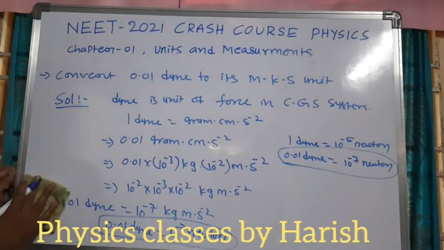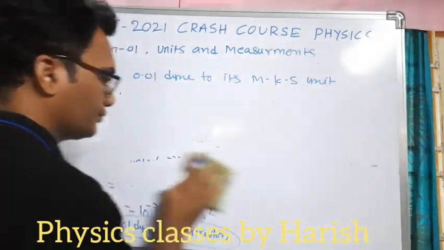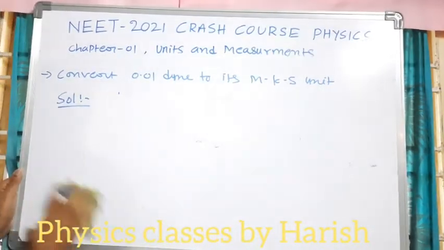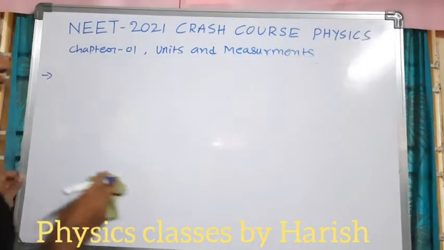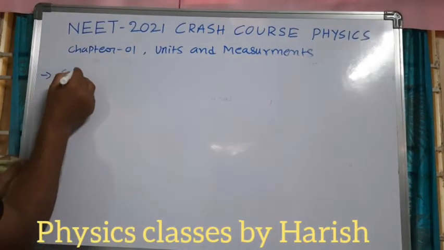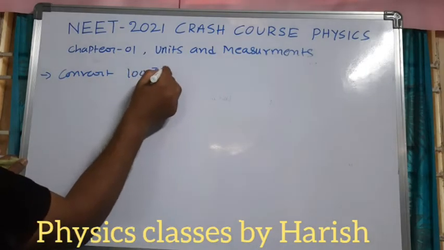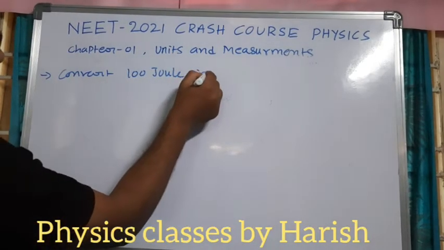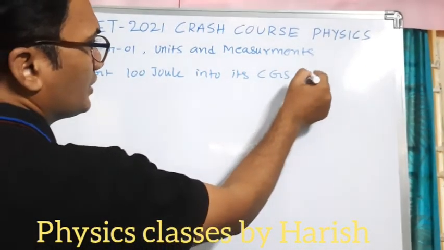Okay, and then the next one: convert 100 joules into its CGS unit.